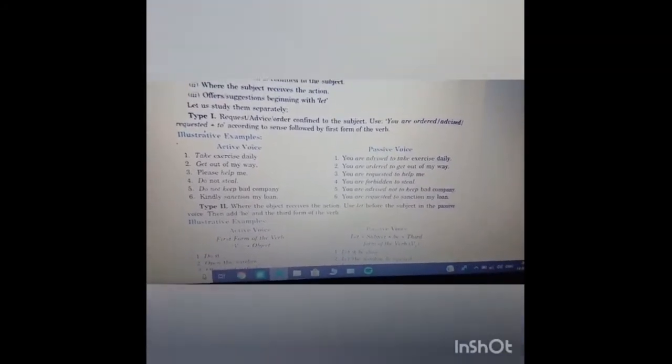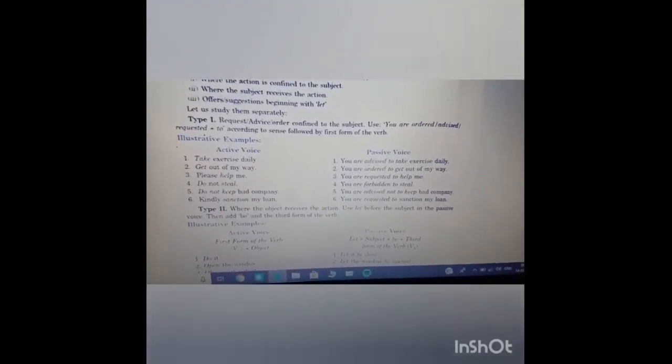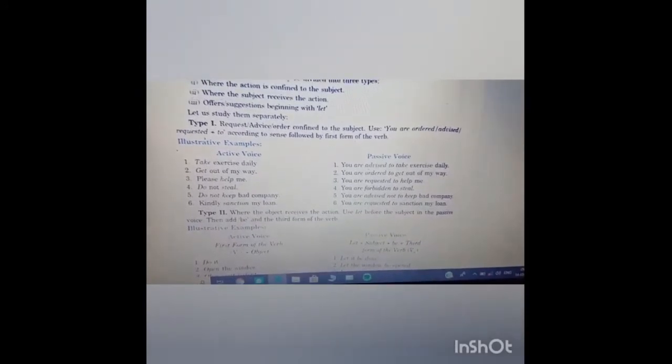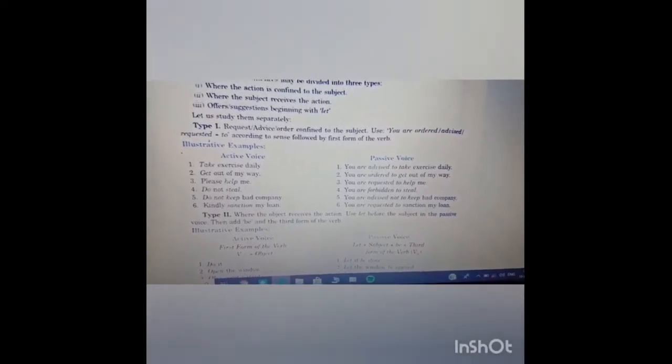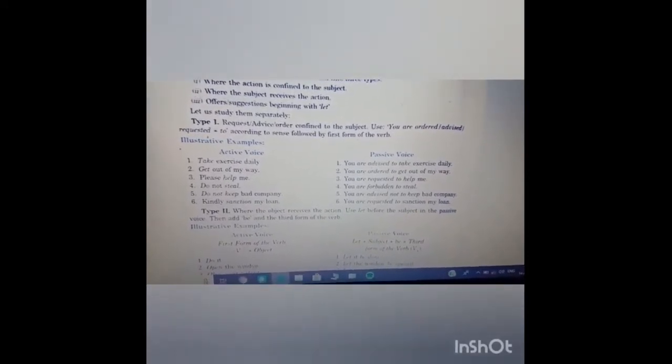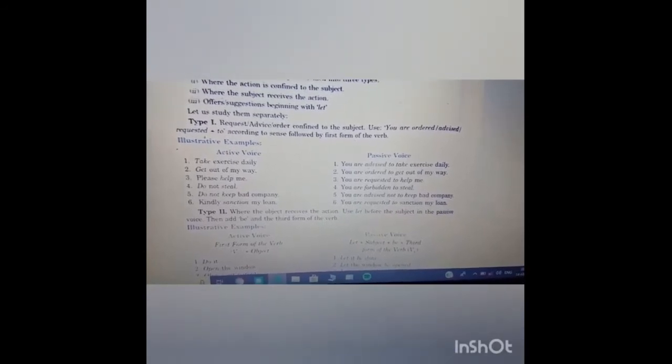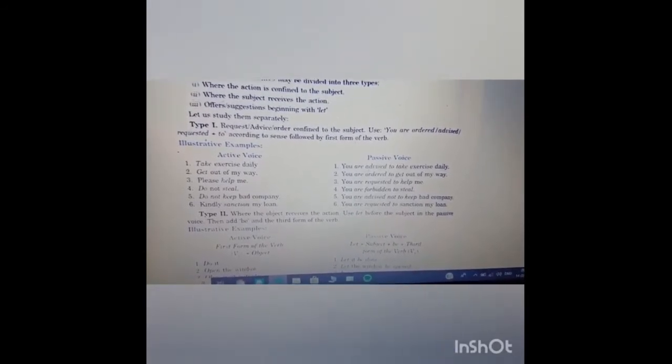Take exercise daily. You are advised to take exercise daily. Here basically this is confined to the subject. We are requesting to do the exercise daily. Get out of my way. You are ordered to get out of my way. Do not steal. You are forbidden to steal.